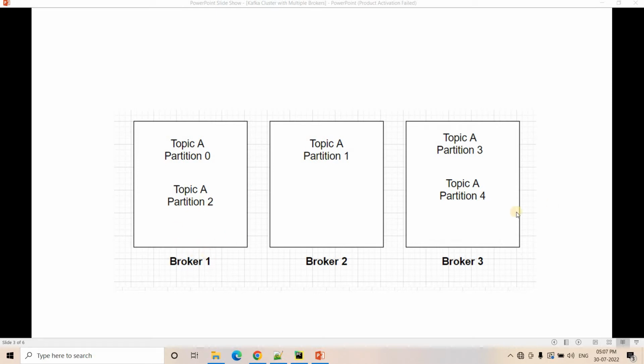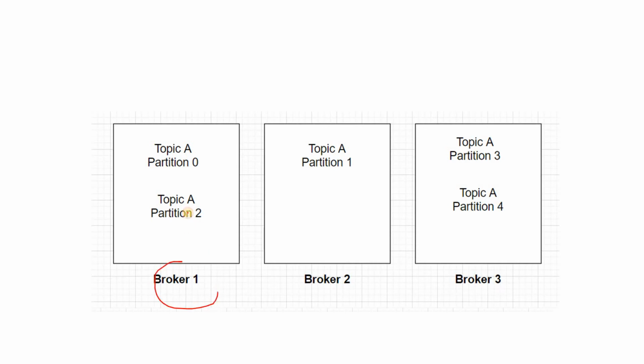So suppose we have these 3 brokers. What we can do in the back end, suppose we have our broker 1 where partition 0 and partition 2 are stored. To make the whole system more reliable, we will have a copy of our partition in another server, okay? So here our partition 0 data will be stored, okay? Whatever messages come into partition 0 will be replicated in another server, that may be this broker 2 or broker 3, okay? That Kafka will decide, okay?